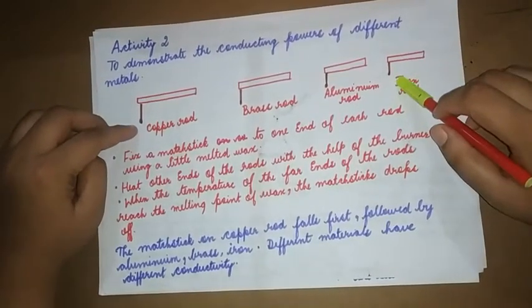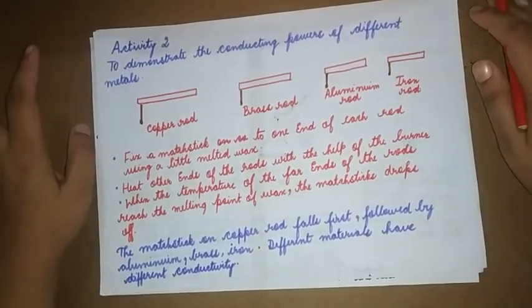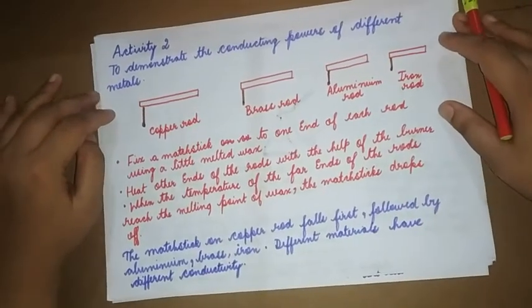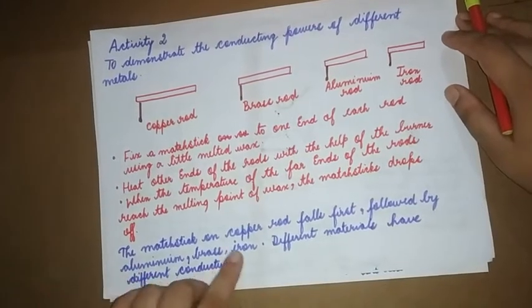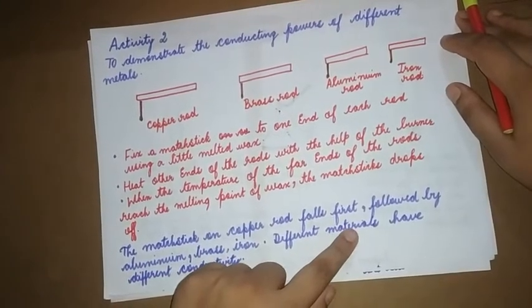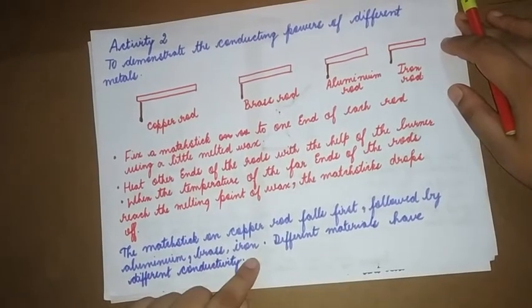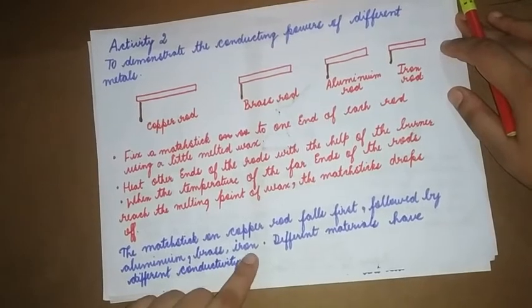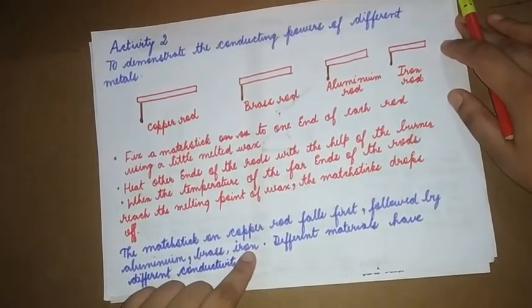Don't think that all the 4 matchsticks are going to fall at the same rate, at the same time. It is not going to happen at the same time. Each one is going to fall at a different time. The matchstick on copper rod falls first, followed by aluminium, then brass, then iron. So different materials have different conductivity. So by this experiment, we can also say that copper is a very good conductor of heat.